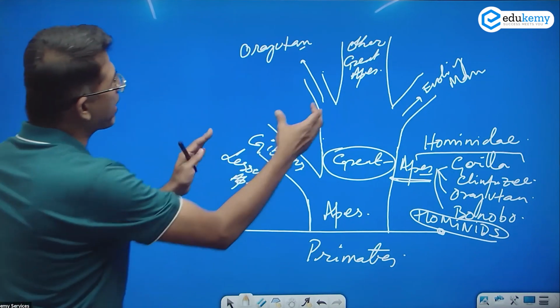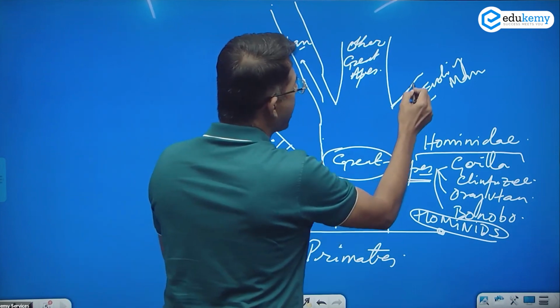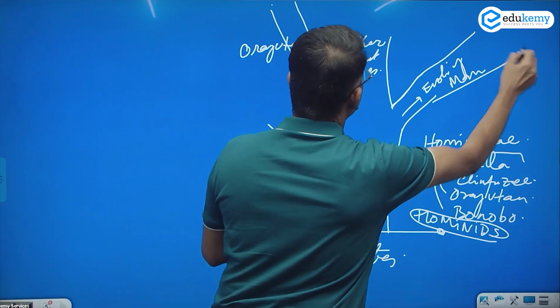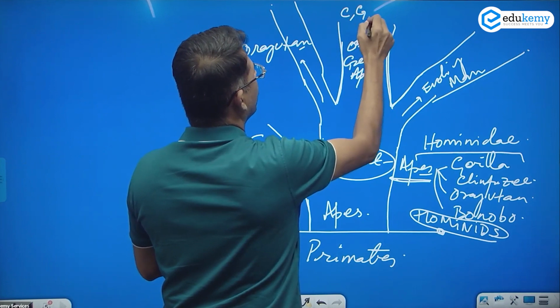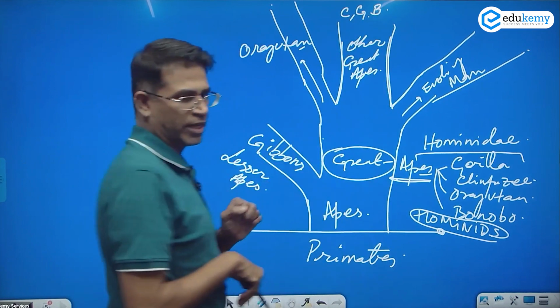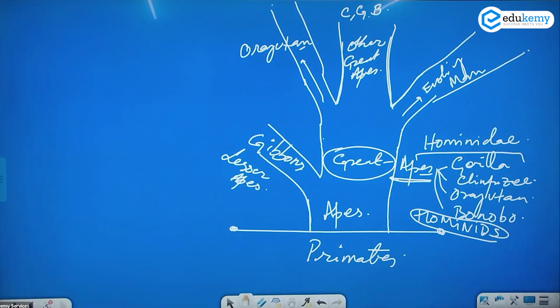From this there was further branching. The orangutan branch separated. Man's evolution was another path, and then the other great apes. These include chimpanzees, gorillas, and bonobos, B-O-N-O-B-O. Okay? And why great apes? Someone asked. Maybe because they are large. I do not know the etymology of that. Maybe because they are large, plus maybe they are relatively more important towards man's evolution. So great apes. Gibbons are lesser apes.